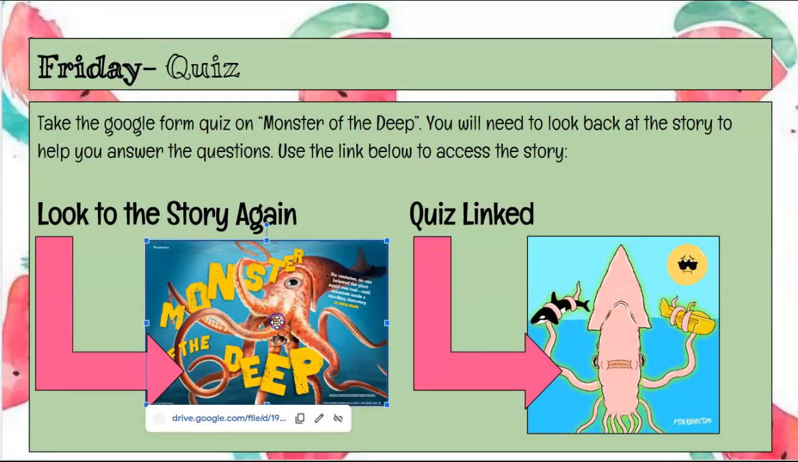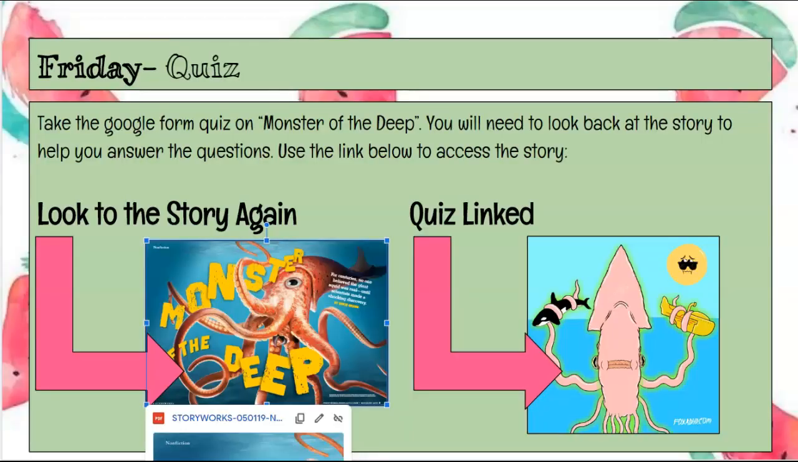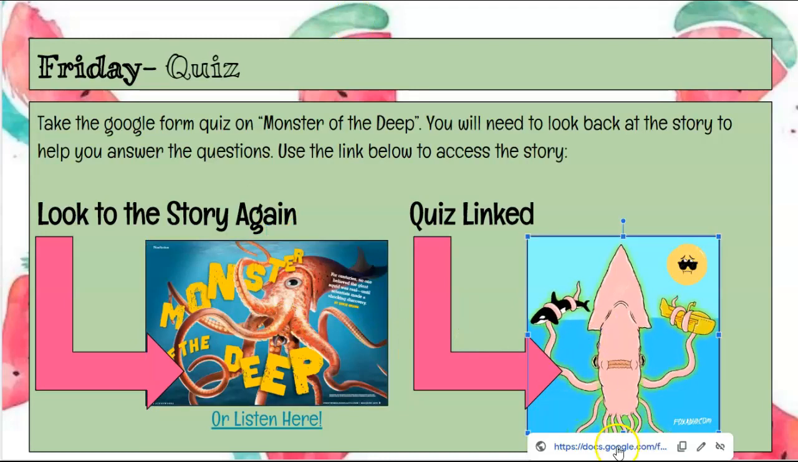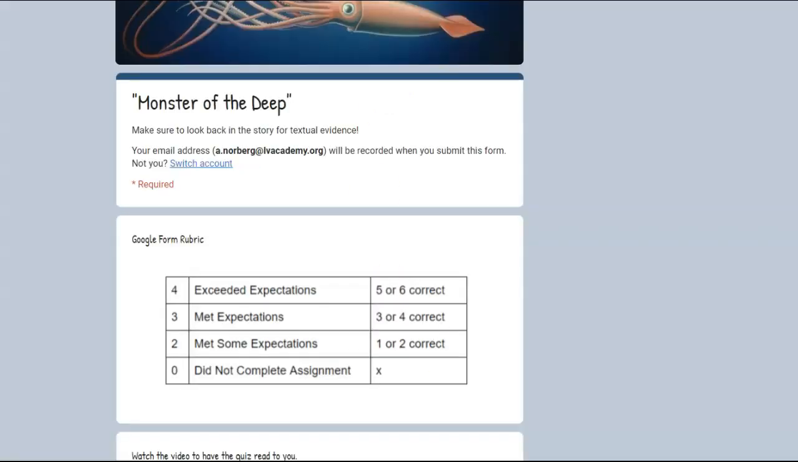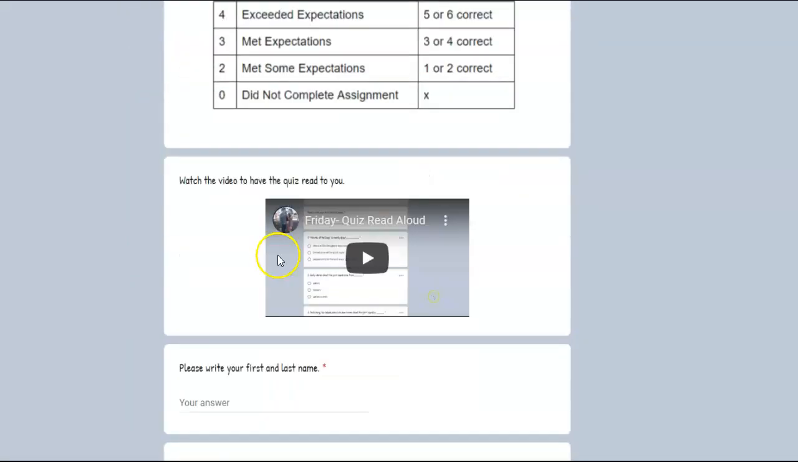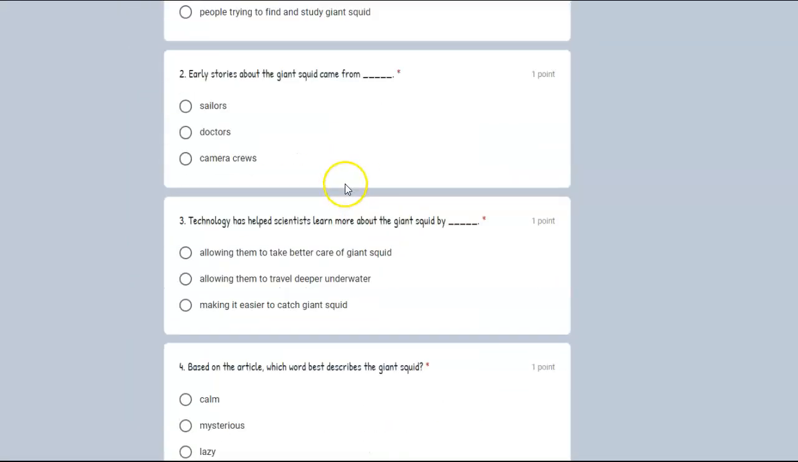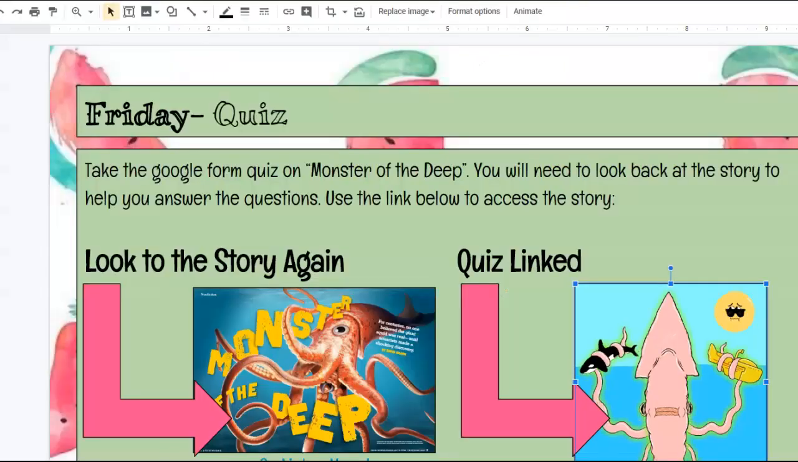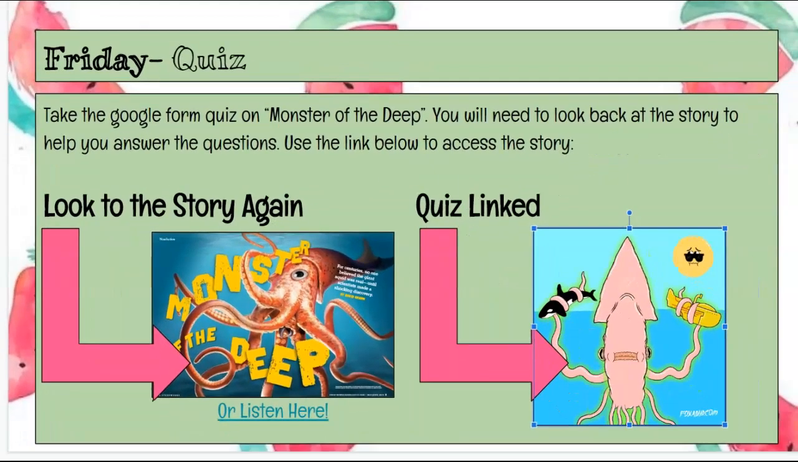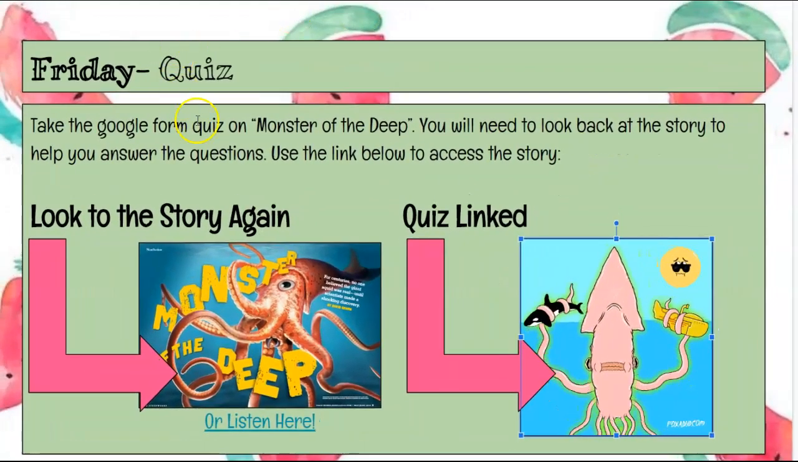Finally, on Friday, you have your quiz. If I were you, I would pull up this story and have it in a PDF on the side, so I have the story to refer to. And then you can click here to go to your quiz, and it will take you to the Google form where you can, again, have the quiz read to you. And when you're finished, click submit, and make sure to turn in your document into Google Classroom when you're finished so that I can look over it.